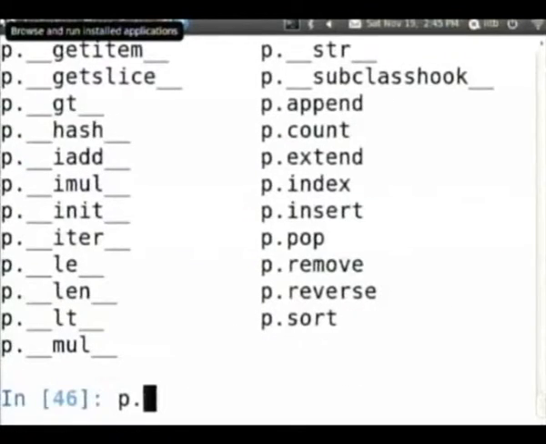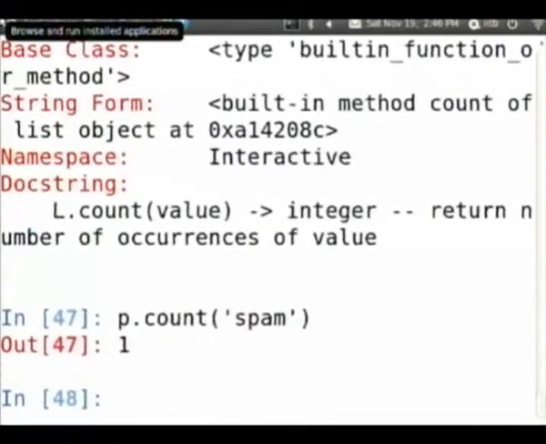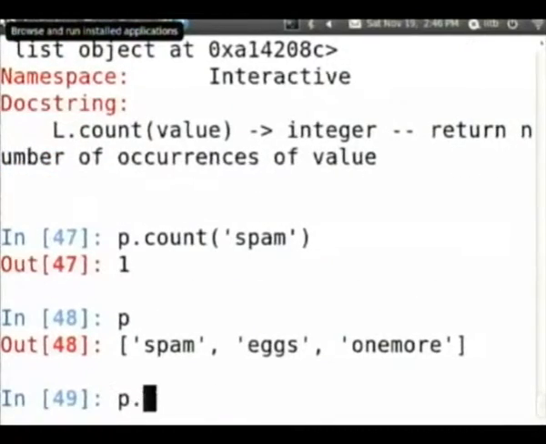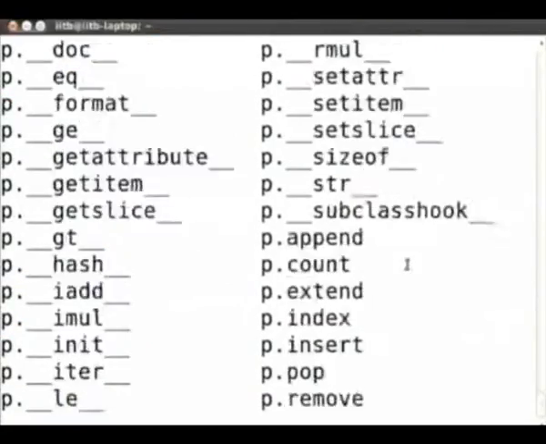Lists in addition have many other methods. There is count. Count will count, for example, if I say count spam, it says there is one occurrence of spam. Then P.extend.